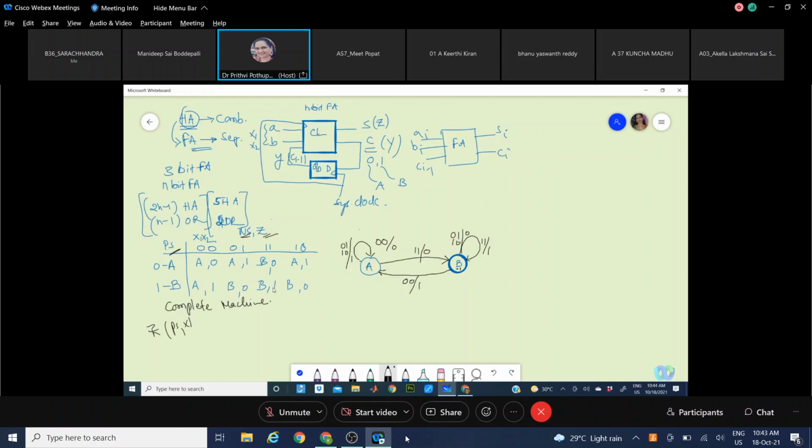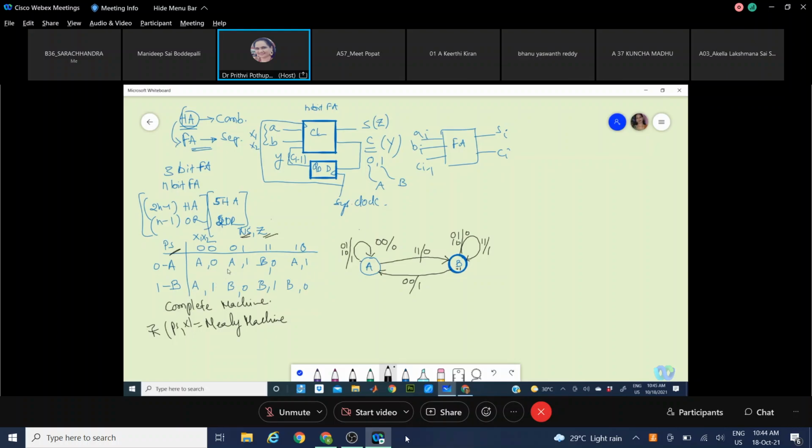Output is differing, but the input is the same. That means in this type of machine, any state can have different outputs, defined by the present state value and the input bits, the X values. The state variables and the input variables define the output value. Now this machine is a complete Mealy machine.